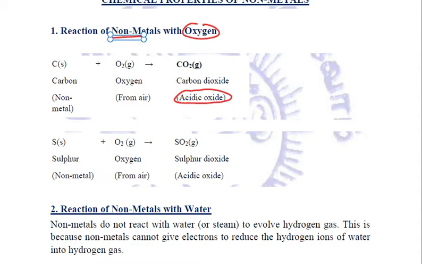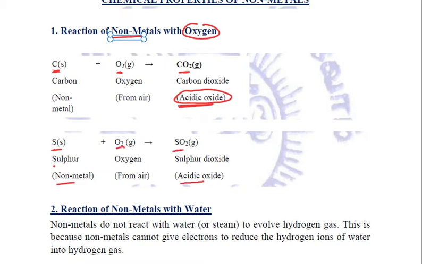For example, carbon, which is a non-metal, when it reacts with oxygen, forms carbon dioxide. This carbon dioxide is an acidic oxide. It means that when this carbon dioxide reacts with water, it will form an acid, which is carbonic acid in this case. Similarly, sulfur is a non-metal which reacts with oxygen to form sulfur dioxide.